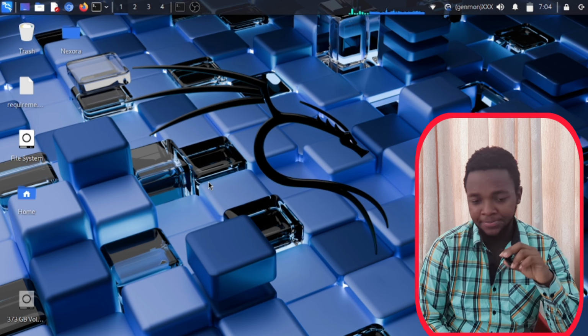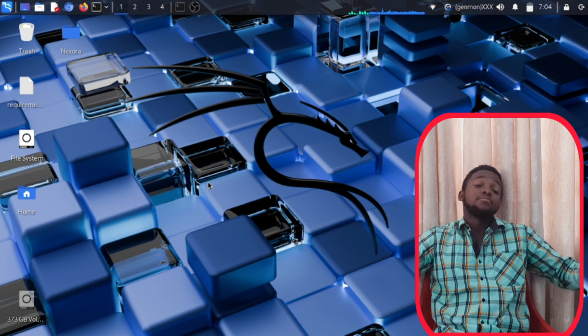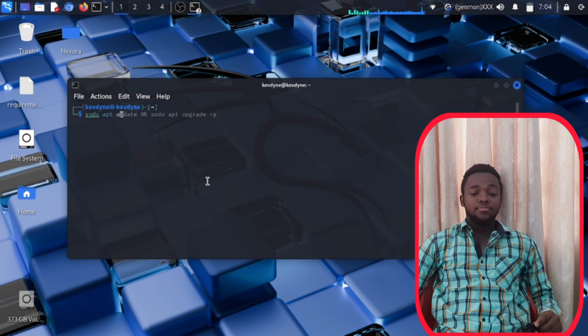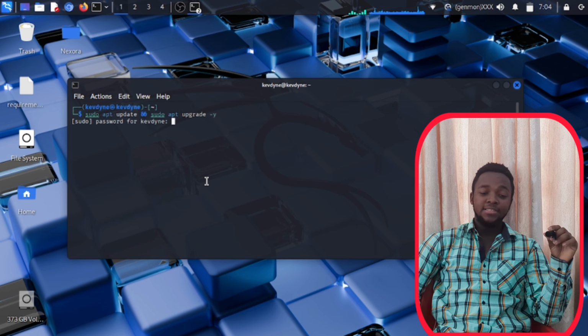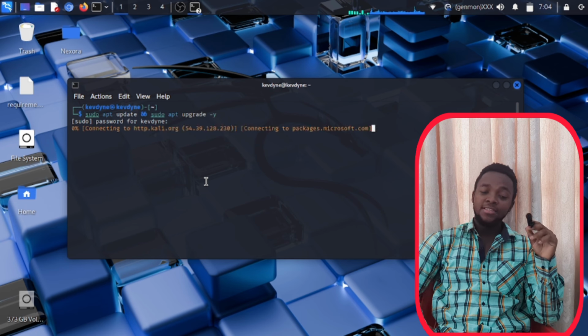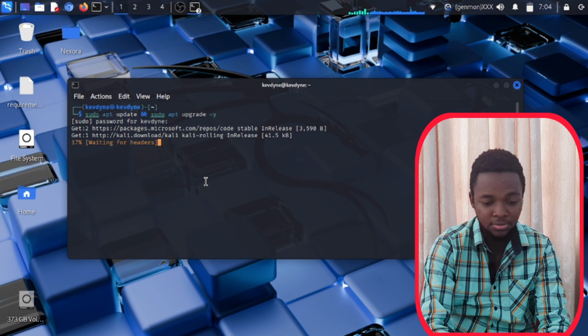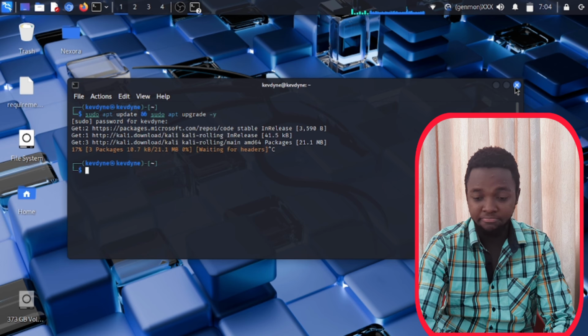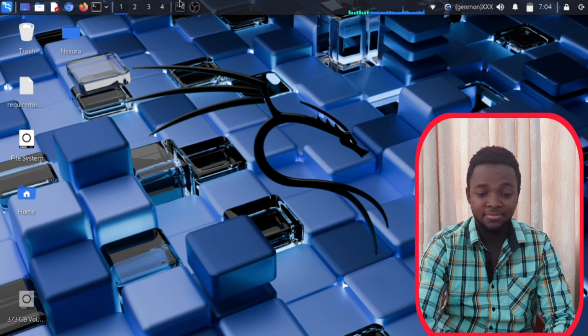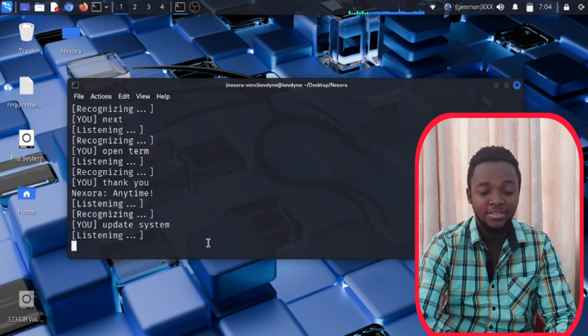Update system. As you can see there, it's updating my system. Put in my sudo password and the system is updated. Now I'm just gonna cancel this one. Consider it done. Updating now. Good. It was updating actually before I canceled it.